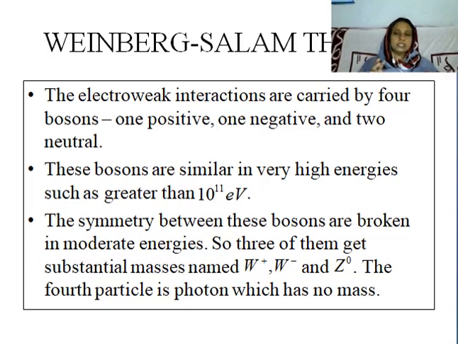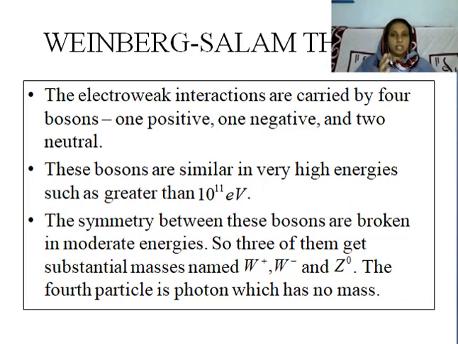So, the symmetry between these bosons is broken at moderate energies. At very high energies, there is a symmetry, and due to this symmetry, we can't distinguish between these four types of bosons. But when the energy is reduced, it comes to moderate energies, this symmetry is broken, and we can distinguish these particles.